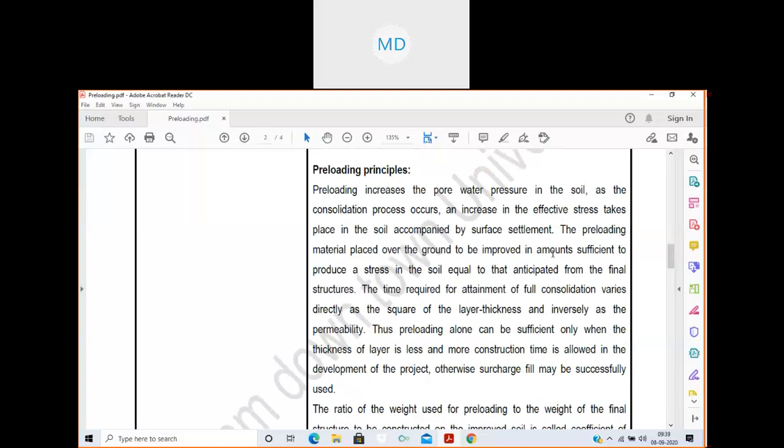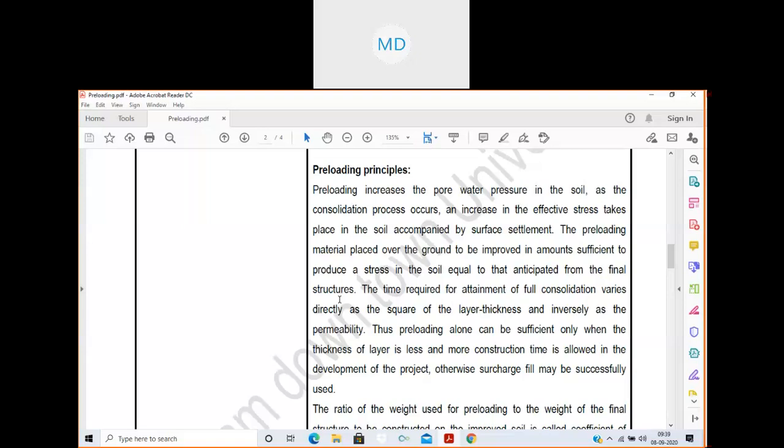The preloading material is placed over the ground to be improved in an amount sufficient to produce a stress in the soil equal to that anticipated from the final structure. So how much load you are going to apply as preload, how you will decide that. This decision of how much load to apply you can take from the load that is going to be applied after the final structure is constructed.